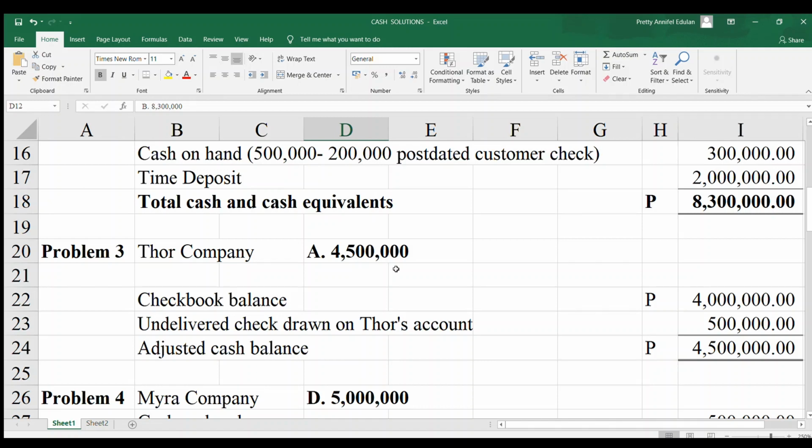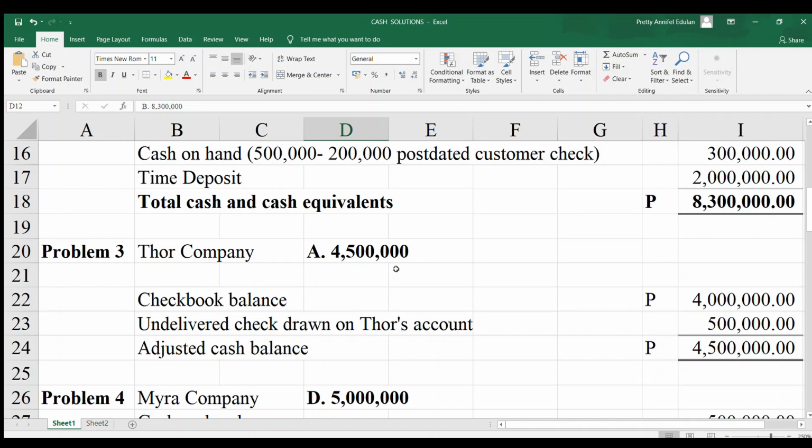Take note of this check drawn on Thor's account: you already wrote and issued the check, but it was not mailed. It was not yet given until January 15. But on December 31, you had already issued the check, so it is not already included in your cash, as if you had disbursed it. But you did not yet mail it until January 15. So supposedly, as of December 31, this is still our cash; we have not used it yet.